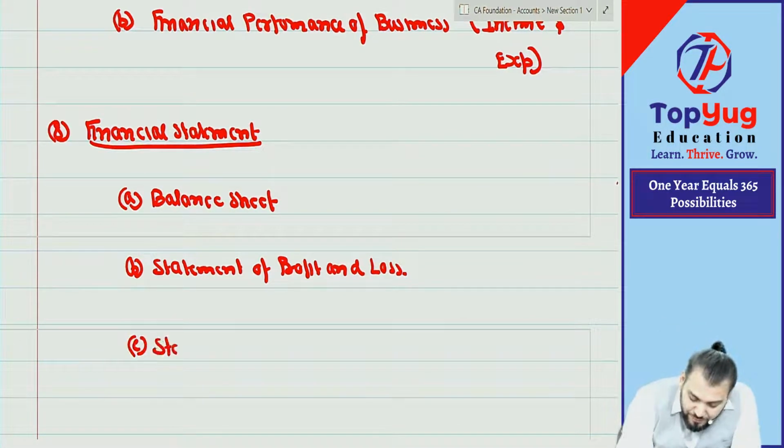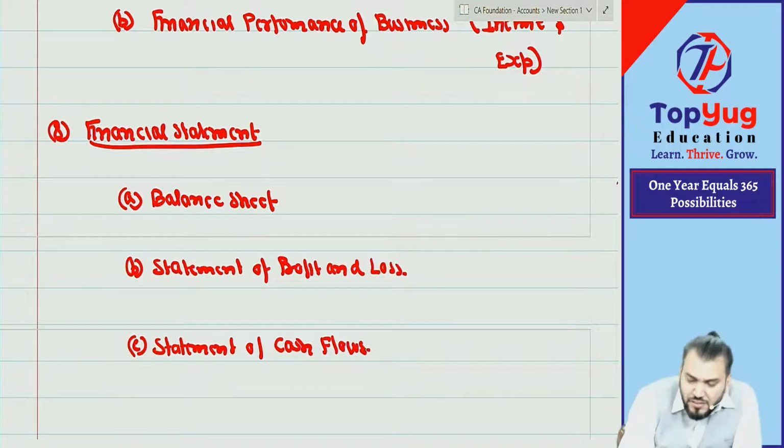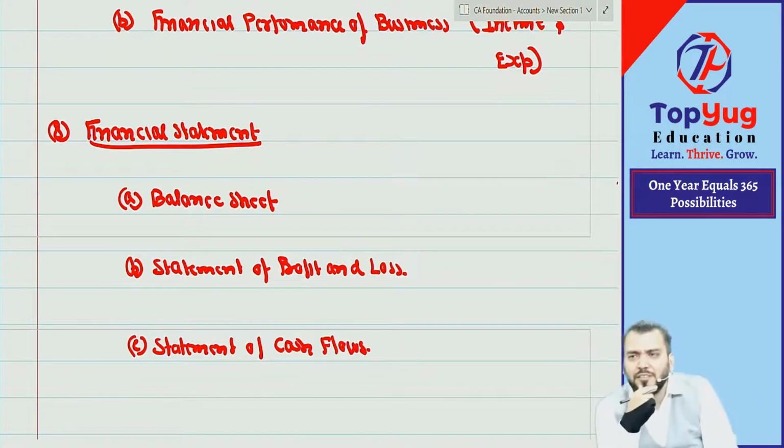Third is the statement of cash flows. Do you know about this? You don't know? I also don't know. Nothing to worry, just write it down.